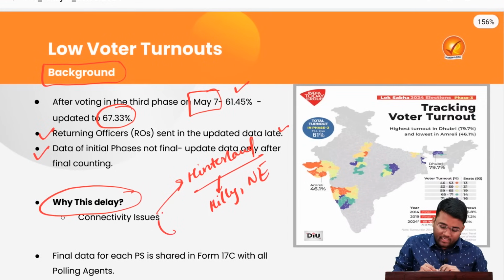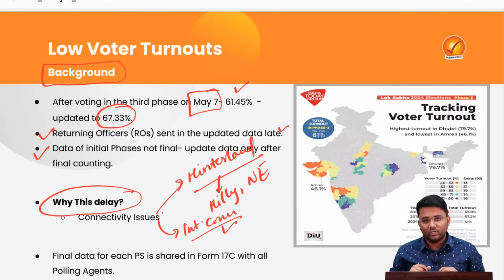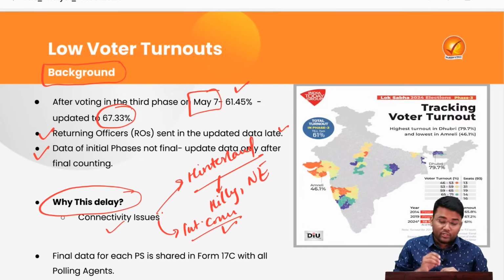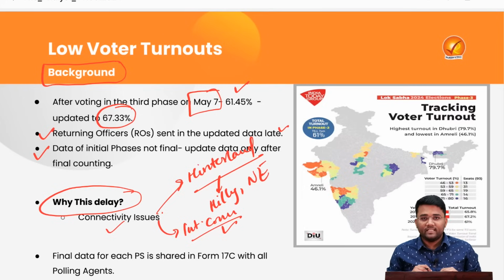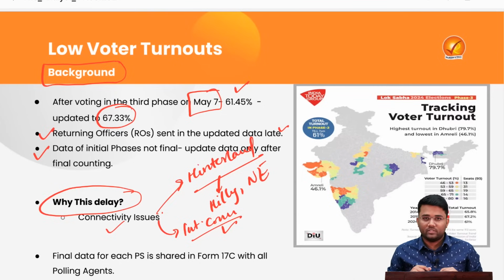And second is the internet connectivity issue. Due to lack of proper internet connectivity, until these returning officers reach the district headquarters, it will not be possible for them to update the data about the voter turnout at their polling stations. So these are the issues that have been flagged by the ECI about the delay in updation of data about the voter turnouts.